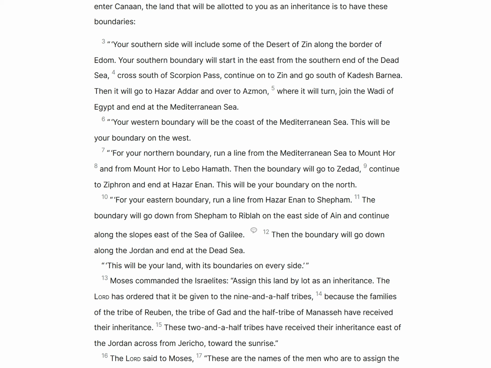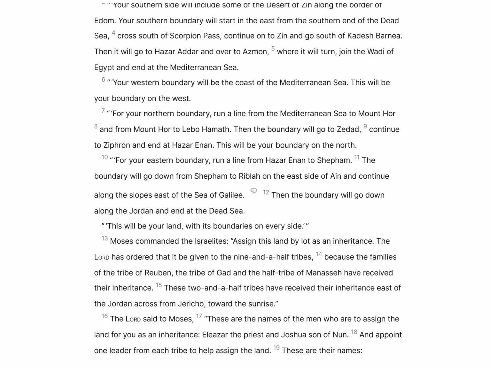Your western boundary will be the coast of the Mediterranean Sea. This will be your boundary on the west. For your northern boundary, run a line from the Mediterranean Sea to Mount Hor, and from Mount Hor to Lebo Hamath. Then the boundary will go to Zedad, continue to Ziphron, and end at Hazar Enan. This will be your boundary on the north. For your eastern boundary, run a line from Hazar Enan to Shephem. The boundary will go down from Shephem to Riblah on the east side of Ain and continue along the slopes east of the Sea of Galilee. Then the boundary will go down along the Jordan and end at the Dead Sea. This will be your land with its boundaries on every side.